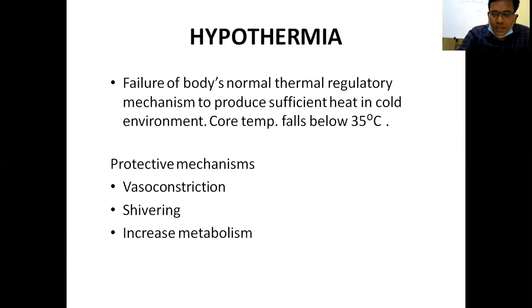So the protective mechanisms are vasoconstriction, shivering, and increased metabolism. Whenever the hypothalamic set point is altered, neurovasomotor centers are activated. So from the peripheral skin, blood is shunted into the visceral organs. Whenever the blood shifts to the viscera, shivering has two types: shivering from muscles and non-shivering due to liver metabolism.